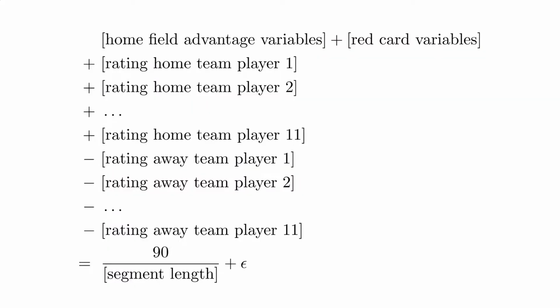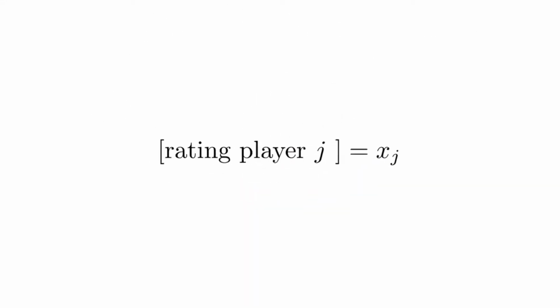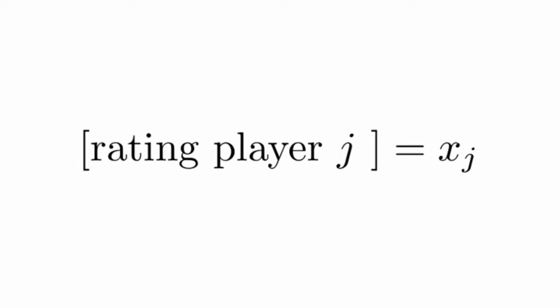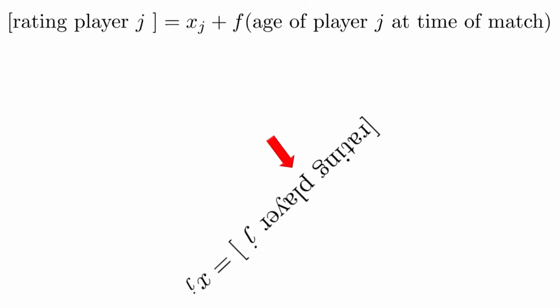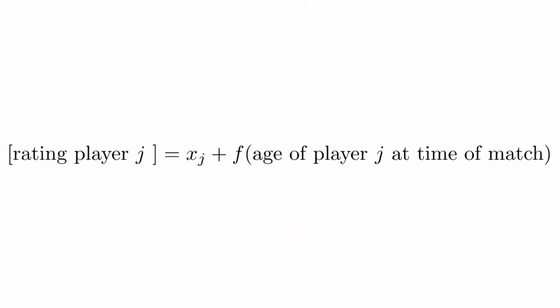To allow for this, we need to modify our model a bit. Before, the rating of a player was simply expressed as a single variable. Now, we need to let the rating of a player vary depending on the age of the player at the time that the match is played. In principle, we can write the rating of a player as a sum of two components, one being the constant term as before, the other being a function of the player's age at the time of the match.